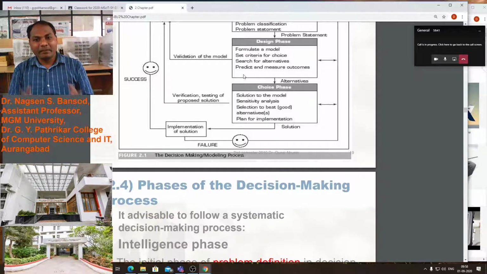Then predict and measure the outcome. In the design phase, after adding the changes and alternatives into the model, what is the major outcome? What will be the benefit to the company? Is there profit or loss?